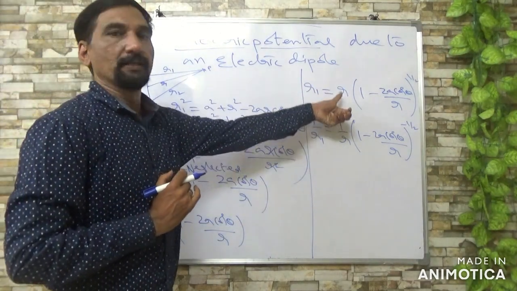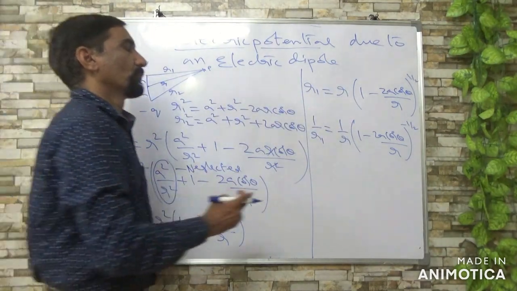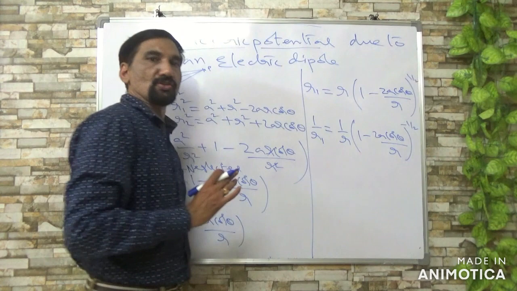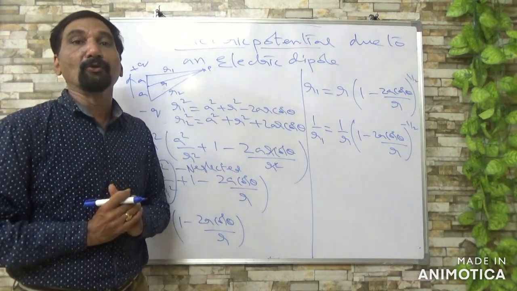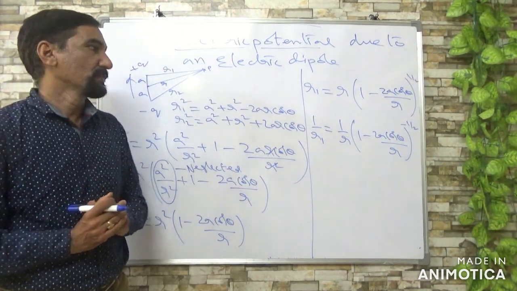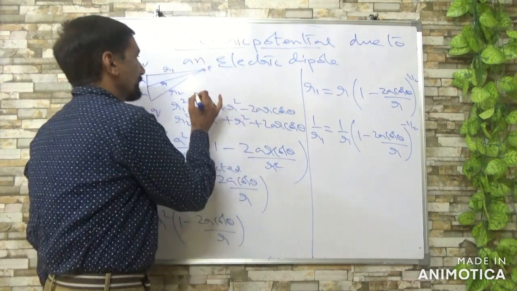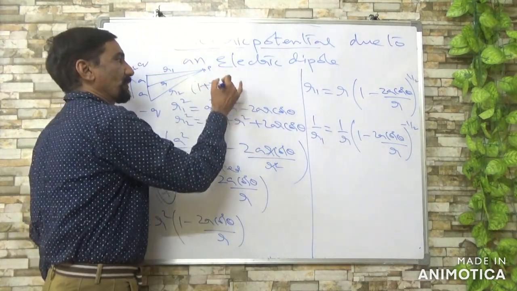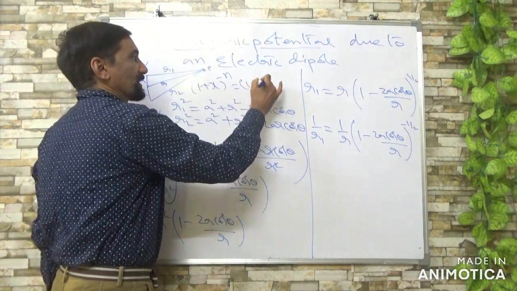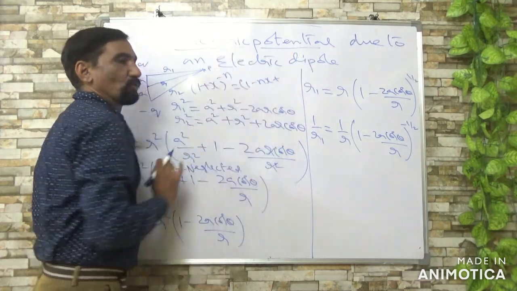This type of expansion we usually do using the binomial theorem. Whenever there is 1 plus x power minus n, it can be taken as 1 minus nx and so on.